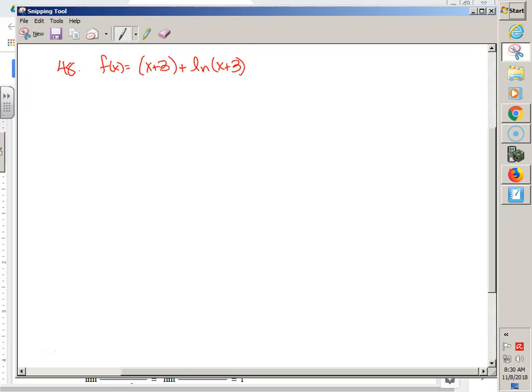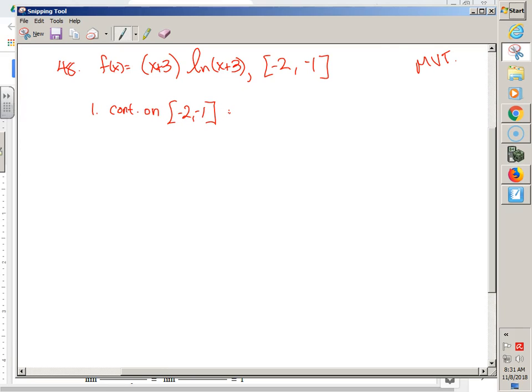Like that? Is it just x plus 3 with no parentheses? Oh, I thought I heard plus, sorry. Okay. Continuous on a closed interval. How do we do that? We have to think about domain.